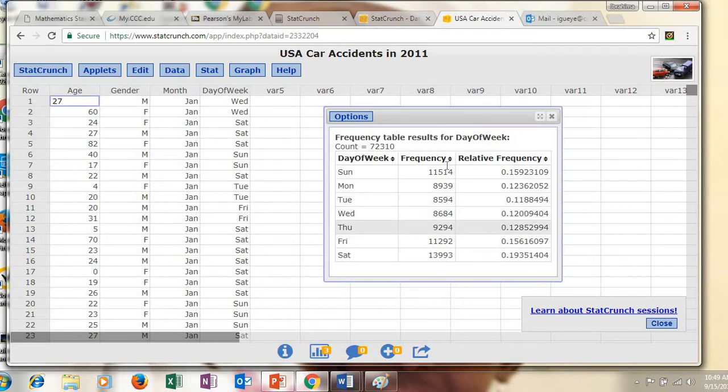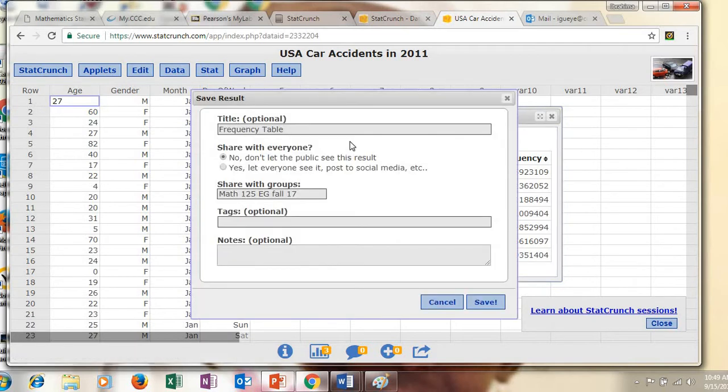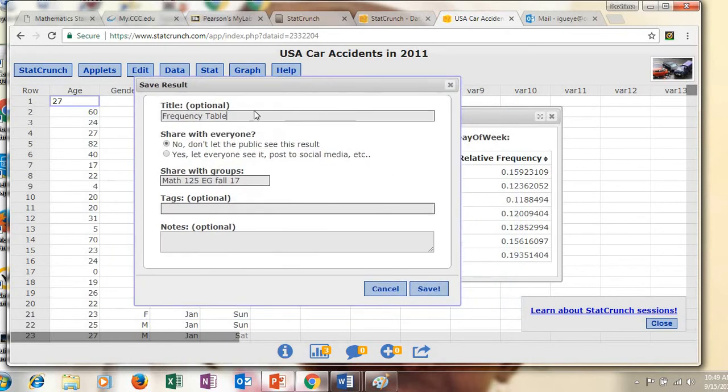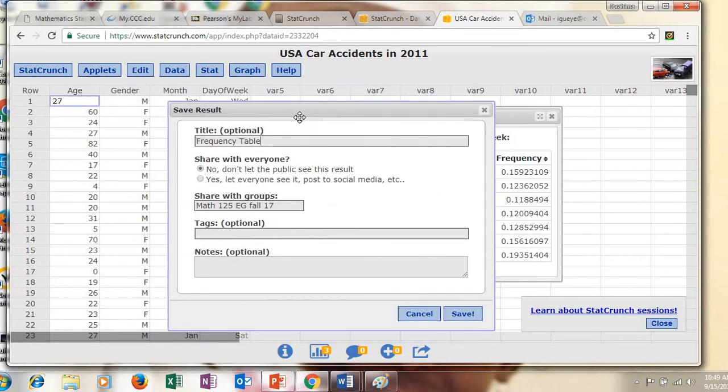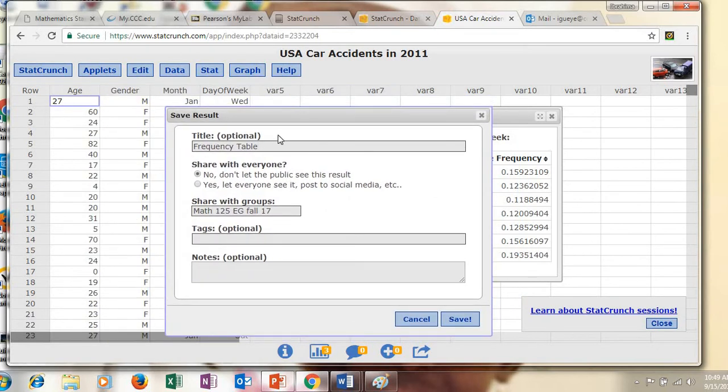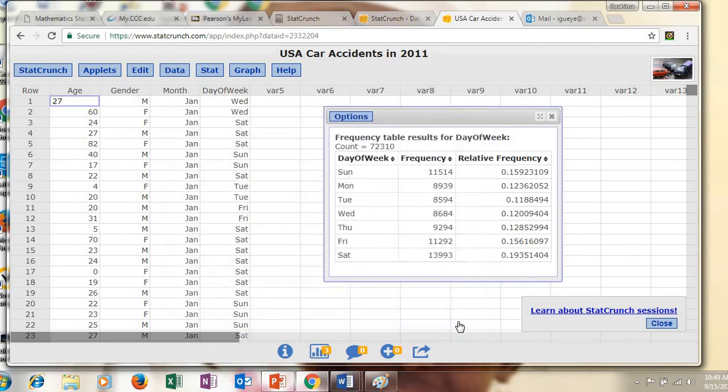Okay. So what I want you to do here is to go to options, and then I want you to save that data. Okay. Now under frequency tables, I want you to add the title of your data, because here we selected day of weeks. So under frequency tables, you're going to add the day of weeks. Okay, day of weeks. That way, later on when we retrieve it, we know exactly the data that we're looking for. And here we click save. Okay.